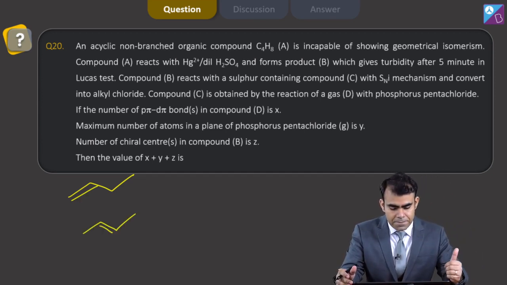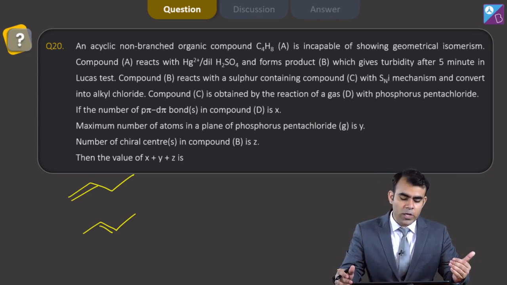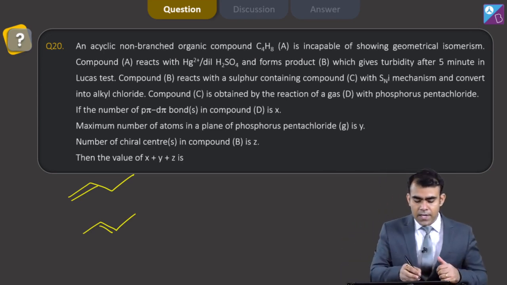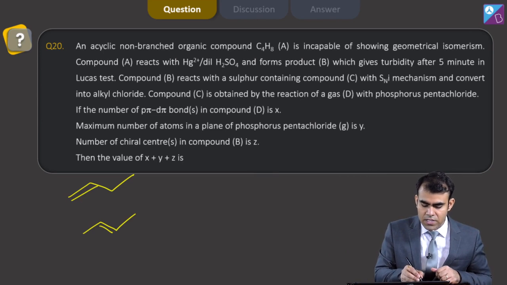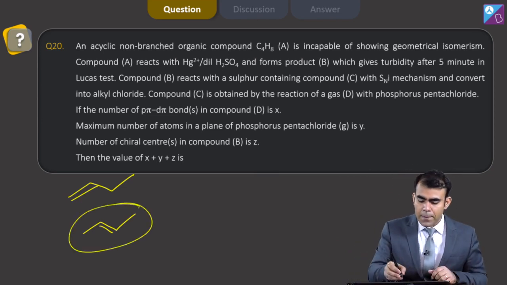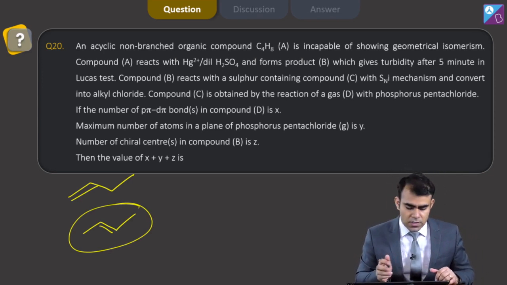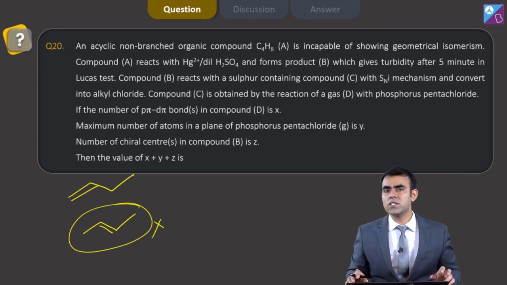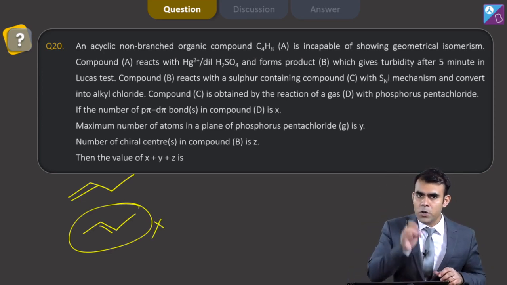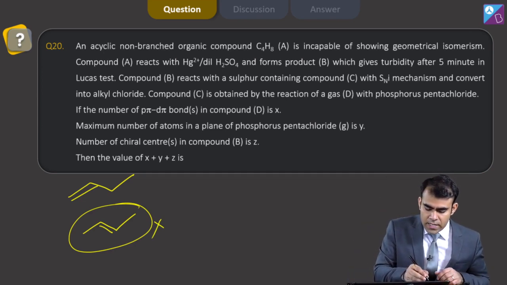Now, after that, it is incapable of showing geometrical isomerism. This second structure is able to show GI, but the question says that it is incapable of showing geometrical isomerism. It means A is not this one. The only possibility I am left with is this one. So, the structure of A is this.